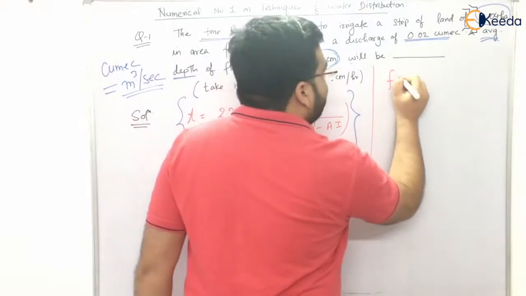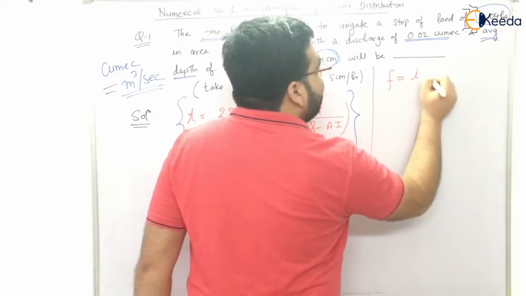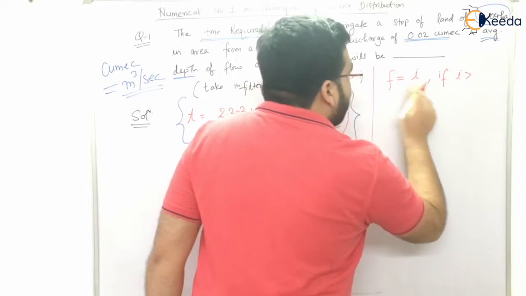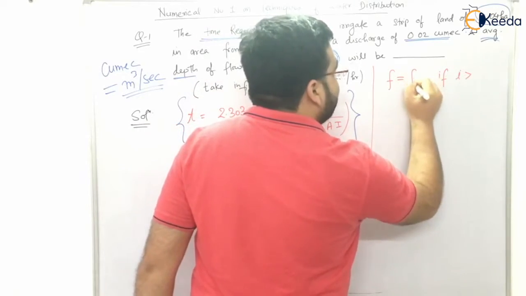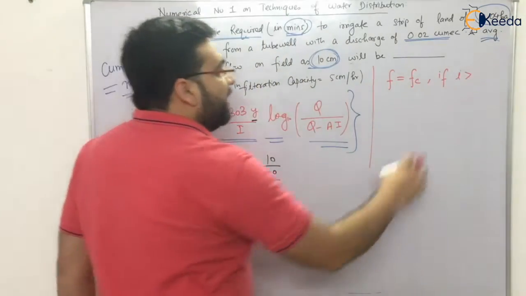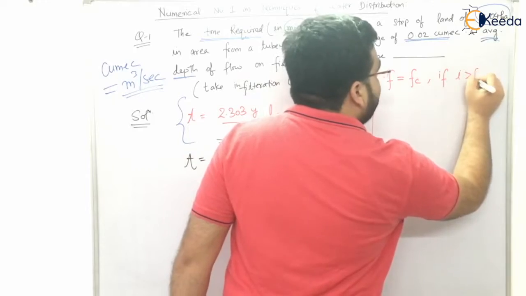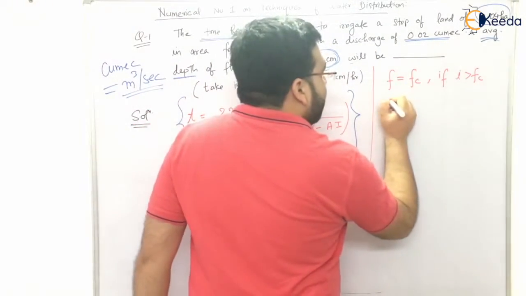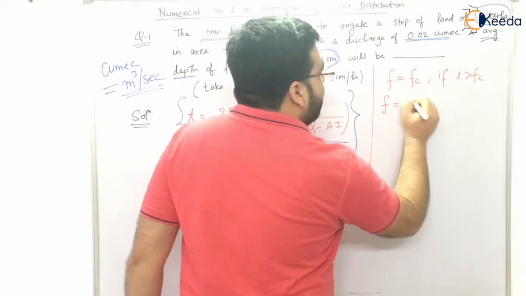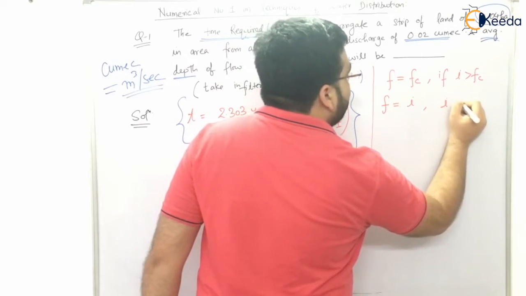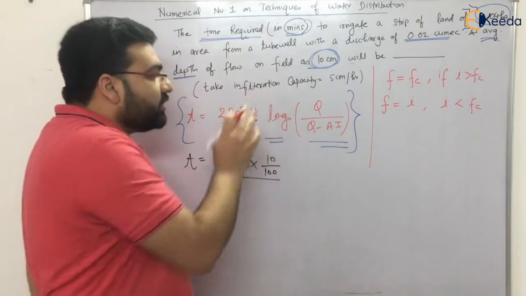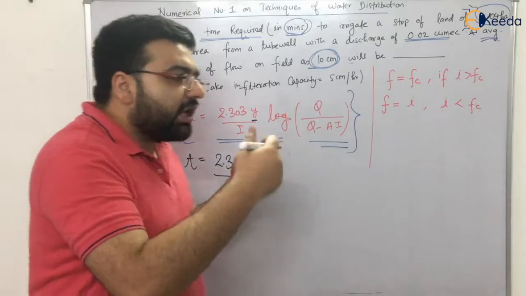So infiltration will be equal to the infiltration capacity if rainfall intensity is greater than the infiltration capacity. Clear? And your infiltration will be equal to the rainfall intensity if your rainfall intensity is less than the infiltration capacity, if you remember. But here in case of irrigation, we are providing water artificially.